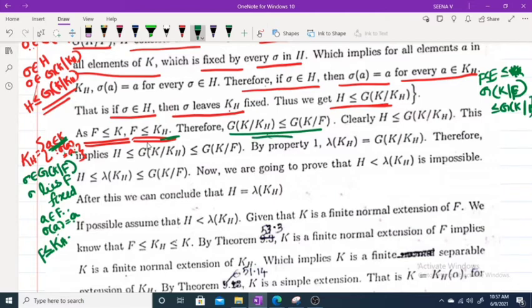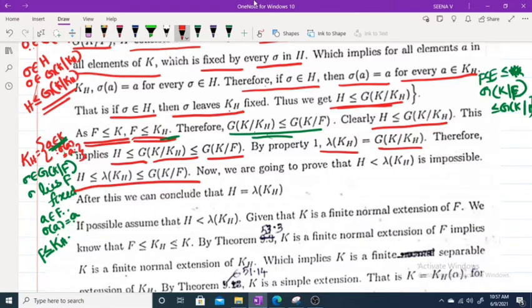Similarly, G of K over KH is a subgroup of G of K over F. And clearly we have H is a subgroup of G of K over KH. This implies that H is a subgroup of G of K over KH, and it is a subgroup of G of K over F. But we have lambda KH equal to G of K over KH. Therefore, H is a subgroup of lambda of KH, which is a subgroup of G of K over F.